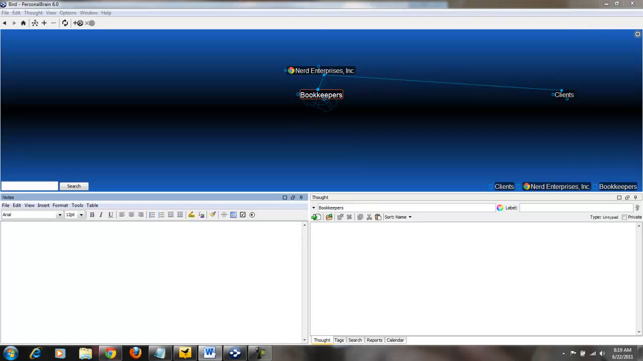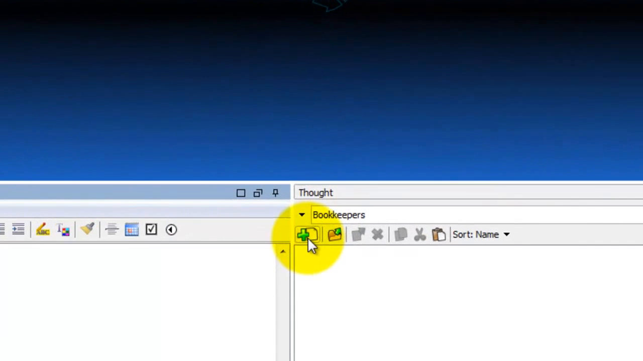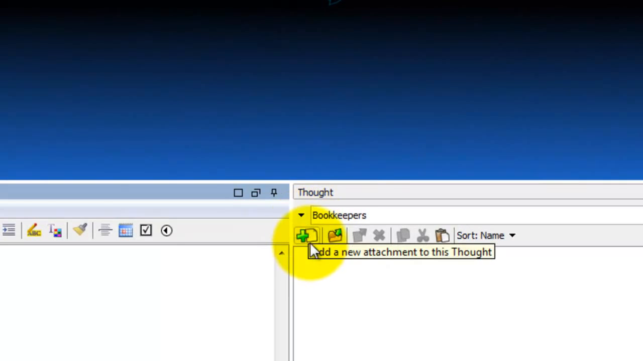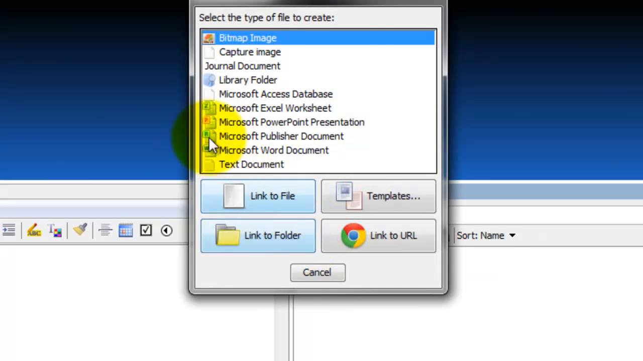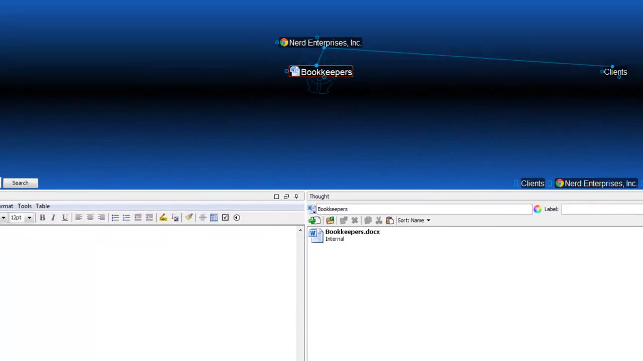Let me create a quick new sample agreement. And actually, what I'll do is show you how you can do it right from here. Let's say I don't have one yet. Over here, you see this little plus sign. This is to add a new attachment to the thought. And the brain gives you options in terms of almost any different kind of document you could possibly want to create and embed in a thought. So let's say under bookkeepers, I want to create a new Microsoft Word document here.